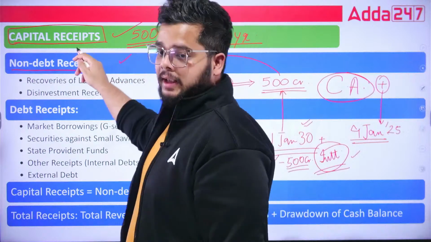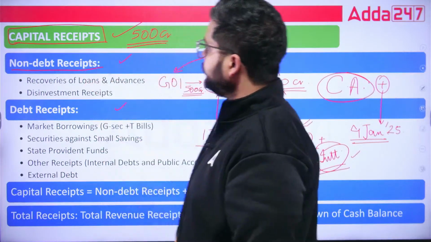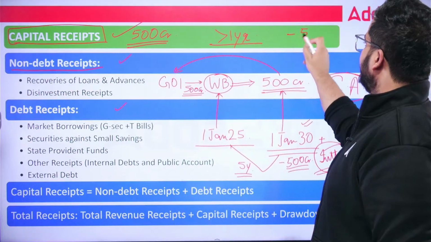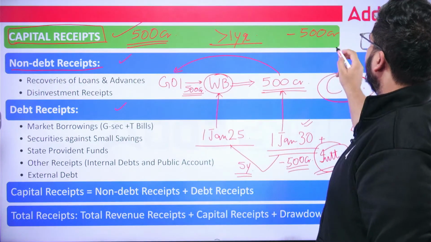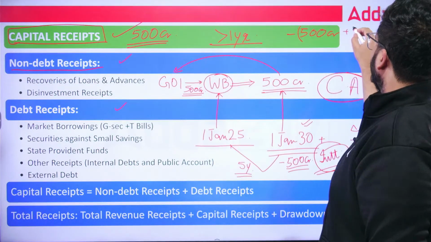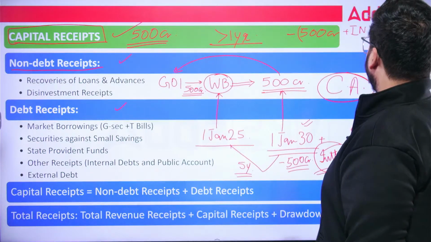It is in the capital account. Fine. This capital account will get debited by 500 crore and along with what? Along with the interest amount.